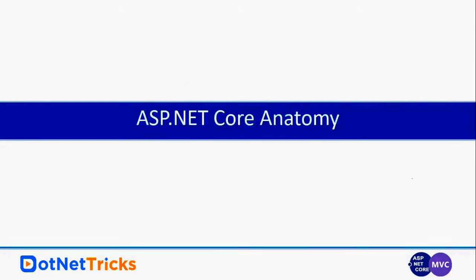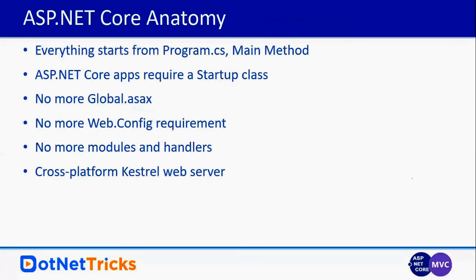And guys, obviously when you look into ASP.NET Core, you will compare things with ASP.NET MVC 5. So if you see the ASP.NET Core anatomy, everything in ASP.NET Core starts from Program.cs, and in fact it is a console application, because in a console application we have a Main method. In the same way, in the ASP.NET Core Program.cs file you will find a Main method, and that Main method is responsible for starting the application.